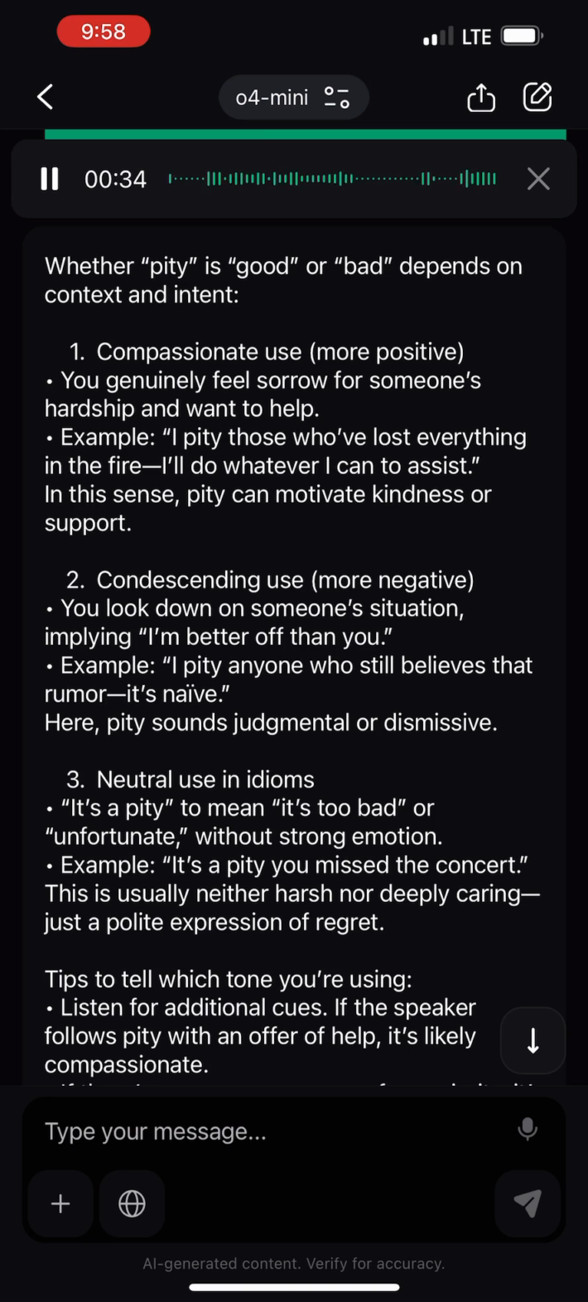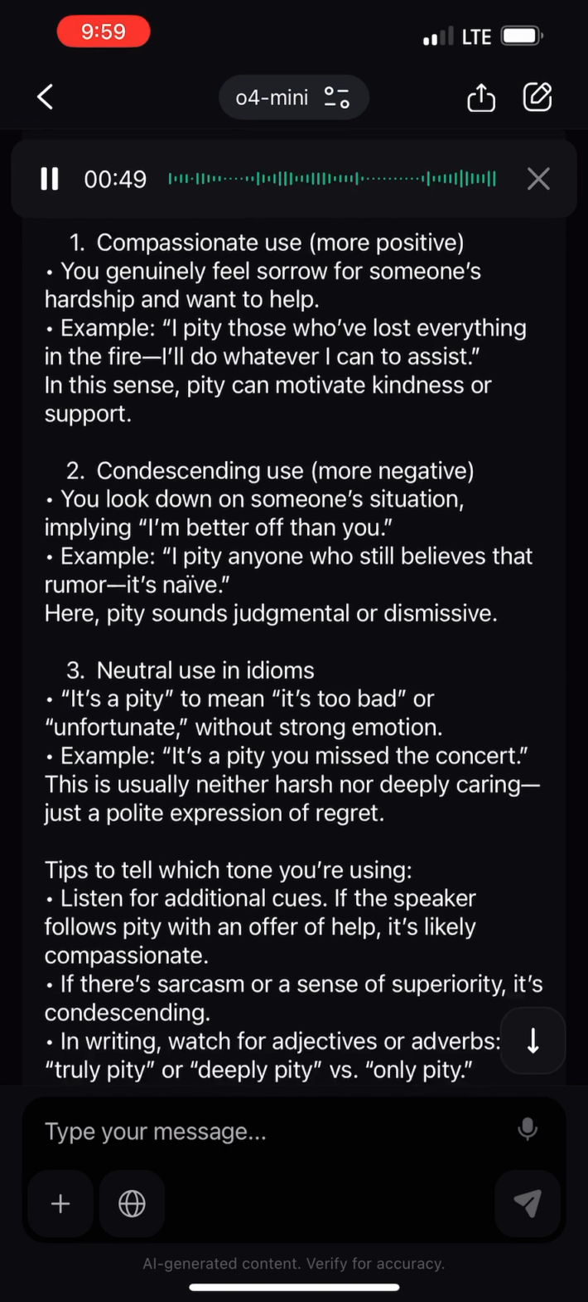3. Neutral use in idioms. It's a pity means it's too bad or unfortunate without strong emotion. Example: it's a pity you missed the concert. This is usually neither harsh nor deeply caring, just a polite expression of regret.